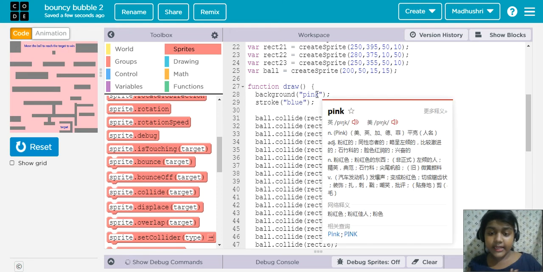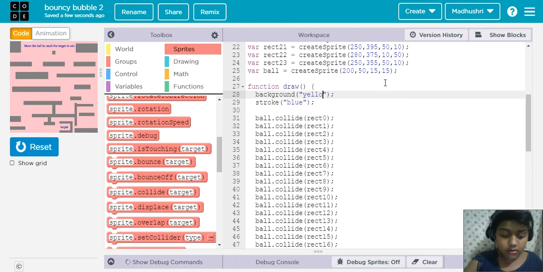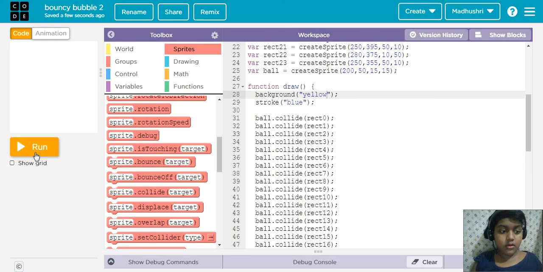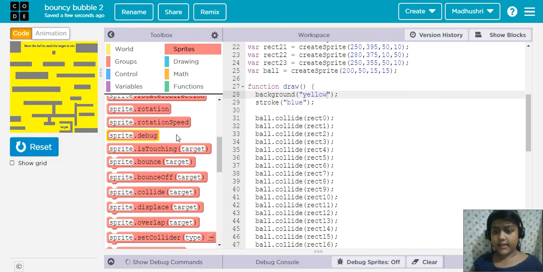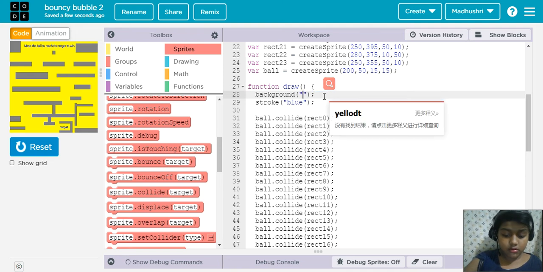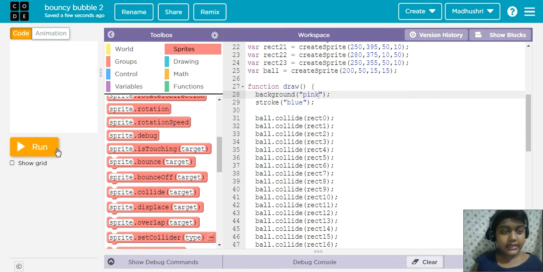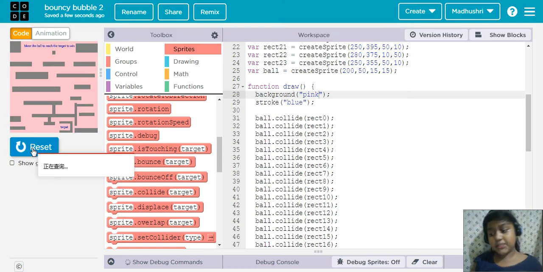We can write any color, you know, right? So again I'll show you background color as yellow. It shows a yellow color like that. Easy. Pink looks nice, so I'm writing pink itself. It shows in pink color.